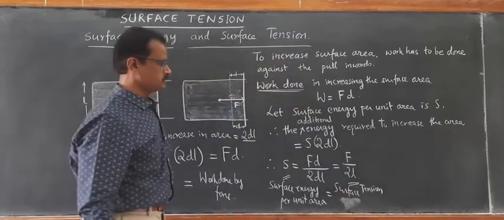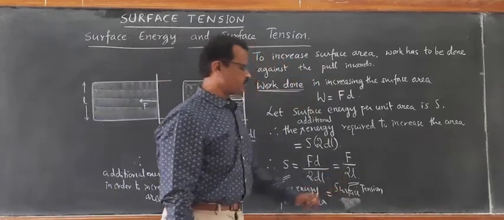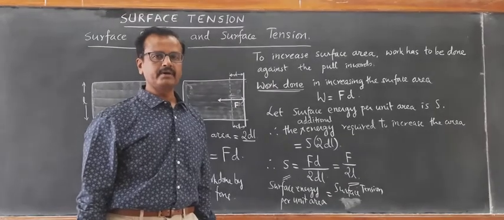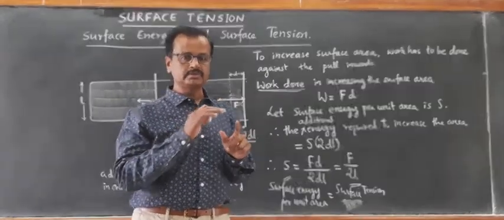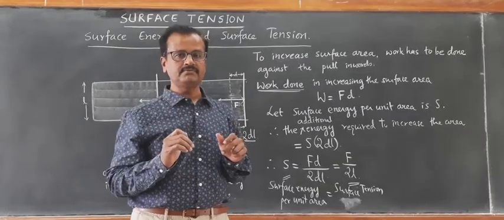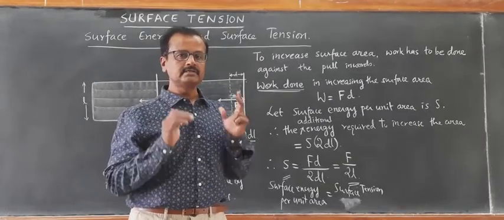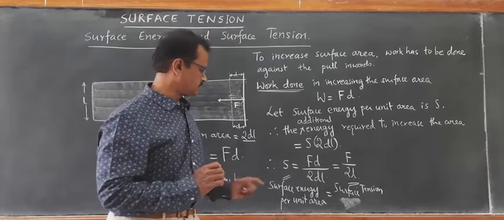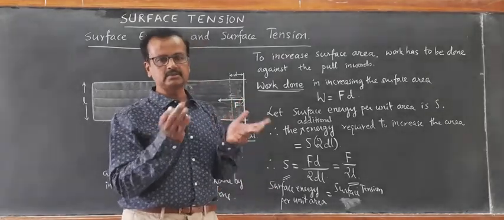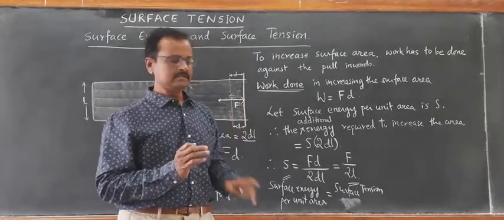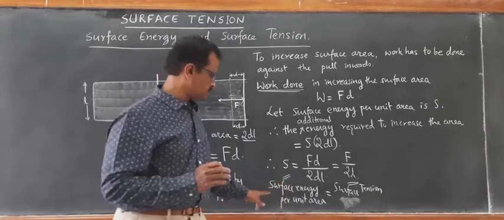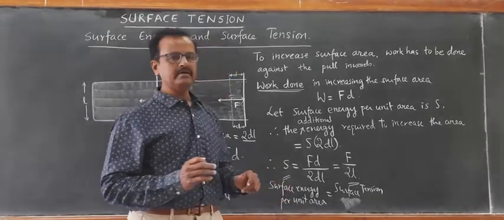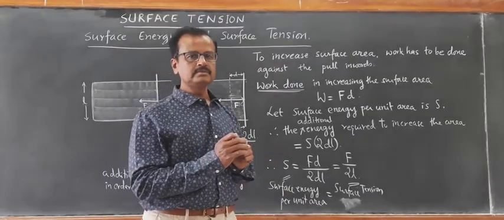That's how we define surface tension as the force acting per unit length of an imaginary line of molecules present on the surface of the liquid. So surface tension has two meanings: surface energy possessed per unit area, which is equal to surface tension.